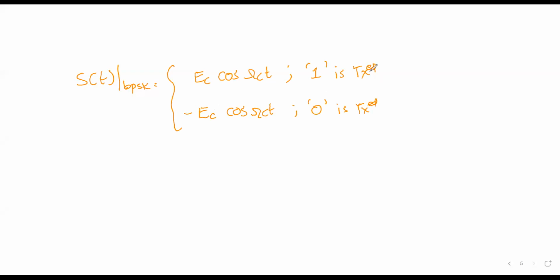Right. Now what we will do is just rearrange this equation.